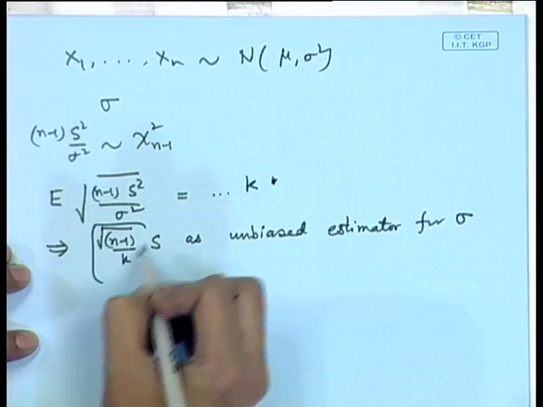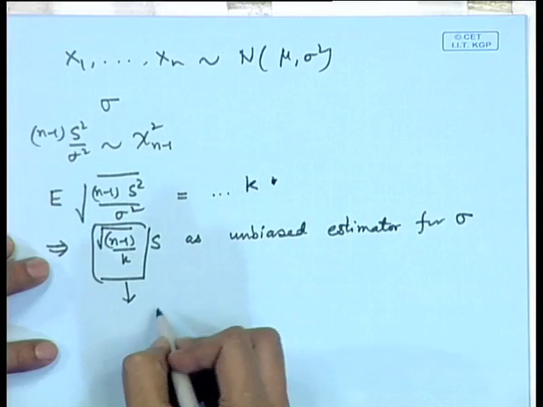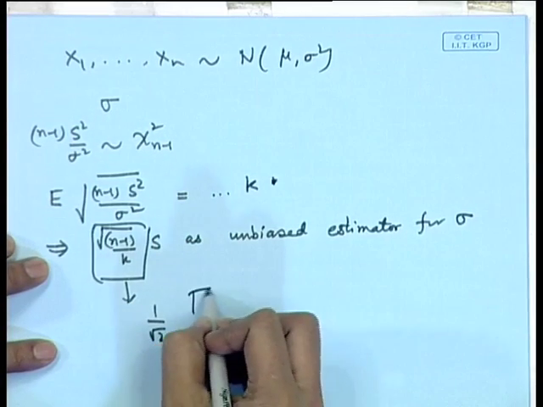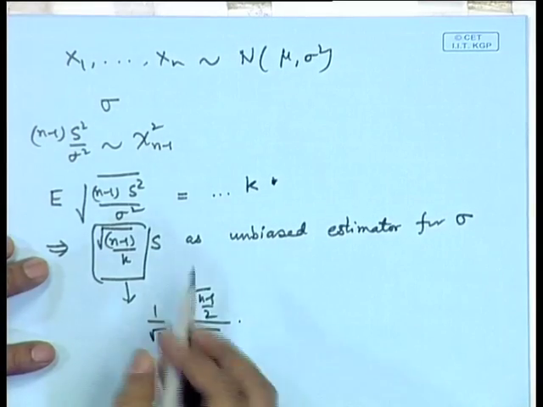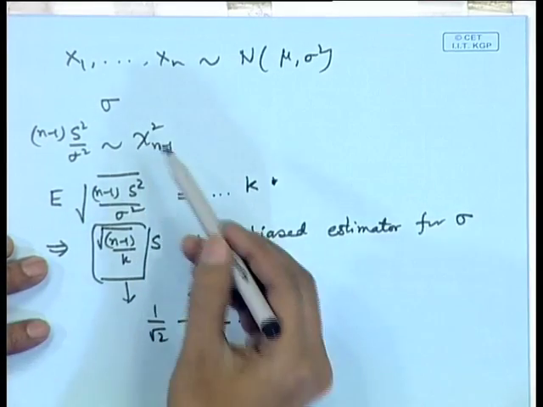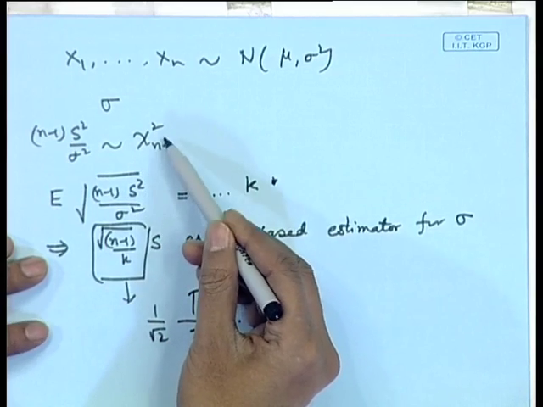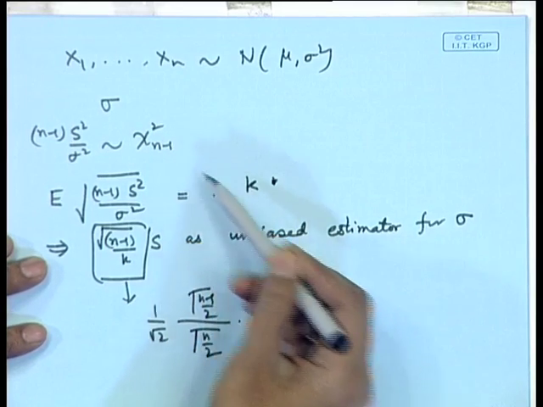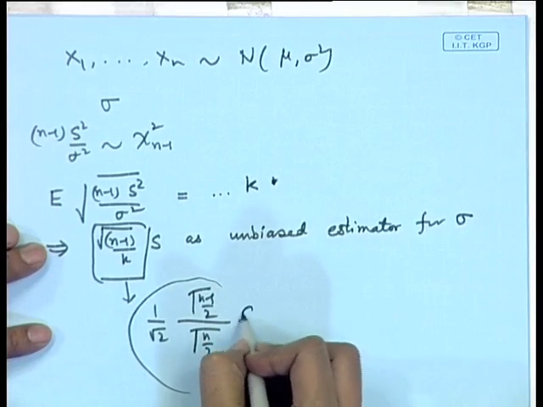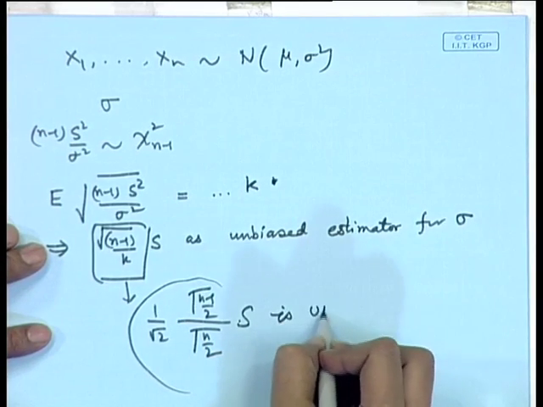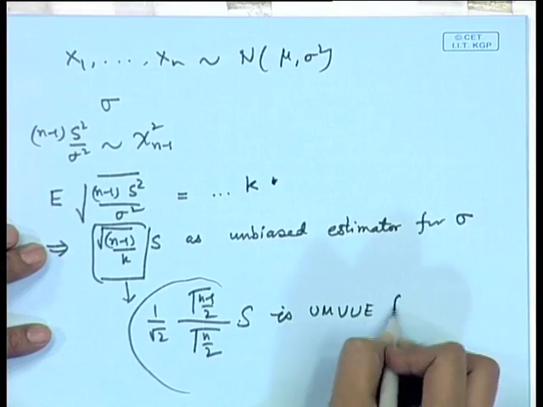This quantity which I have written here is actually 1 by root 2 times gamma of n minus 1 by 2 divided by gamma of n by 2, which can be done after certain calculations, because the expectation of this will involve evaluation of a gamma function, which can be easily done, and this term will come. So, what we get is that this is UMVUE for sigma.